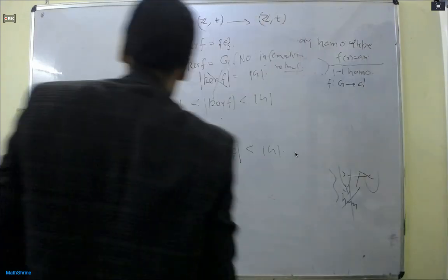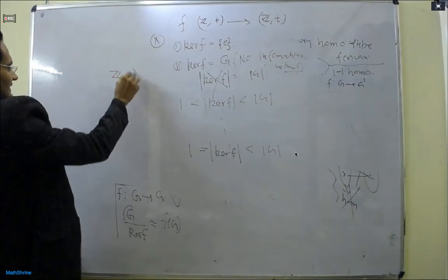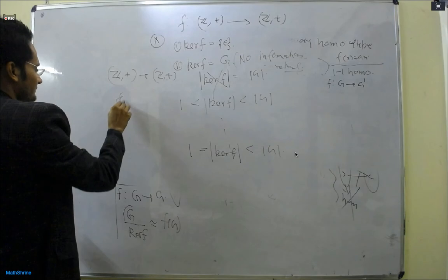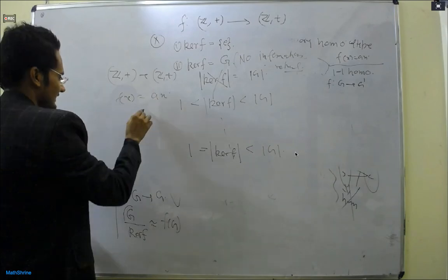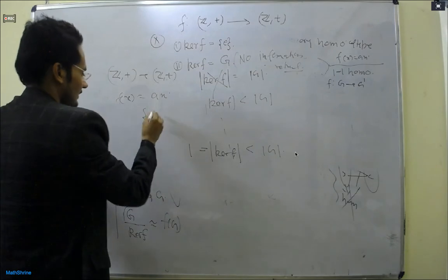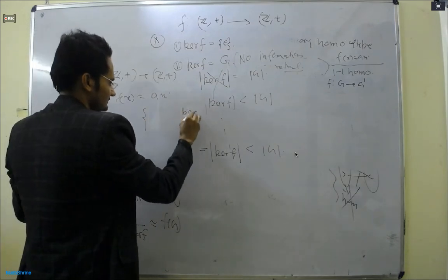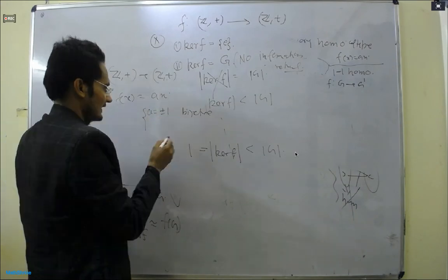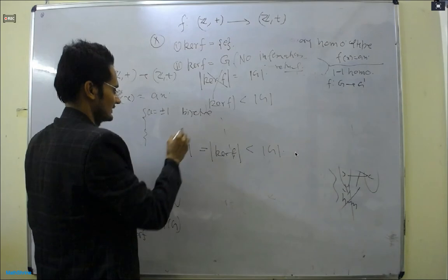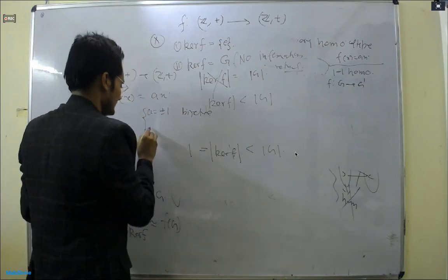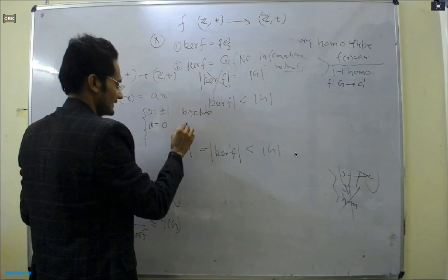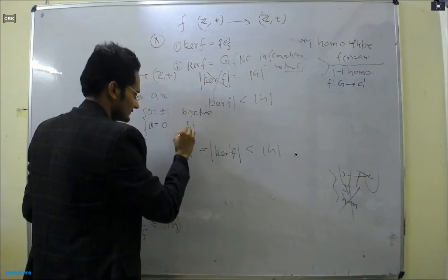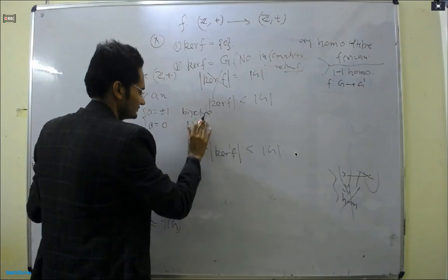And if a is equal to 0, neither one-one nor onto. If a is equal to plus minus 1, then it will be one-one and onto both. When a is equal to 0, neither one-one nor onto; for one-one, the number of elements mapping to the identity should be 1. Here it is the whole set. Other than that, if a is not equal to 0, then this is always one-one. Okay.